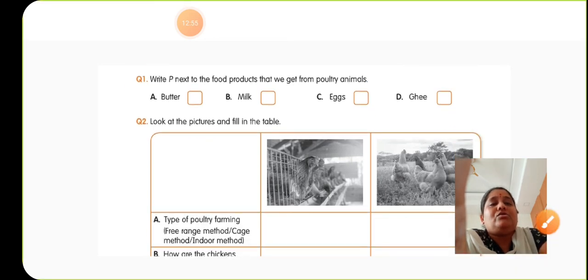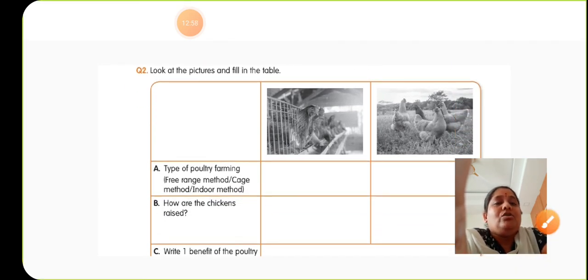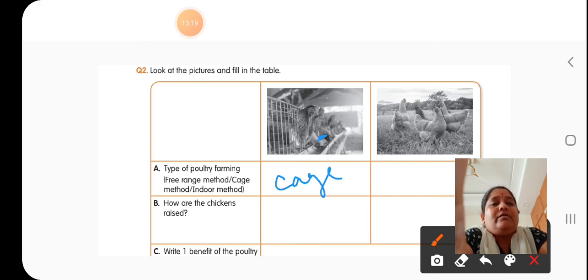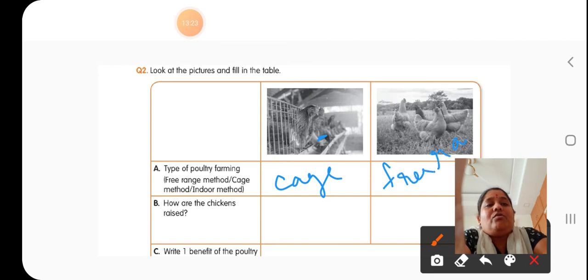Okay, now the next question: look at the pictures and fill in the table. Observe these two pictures carefully, and now they are asking you to fill in the table. The first one is the type of poultry farming. What type of poultry farming is this? This is the cage method of poultry farming. Now the second one is the free range method of poultry farming.